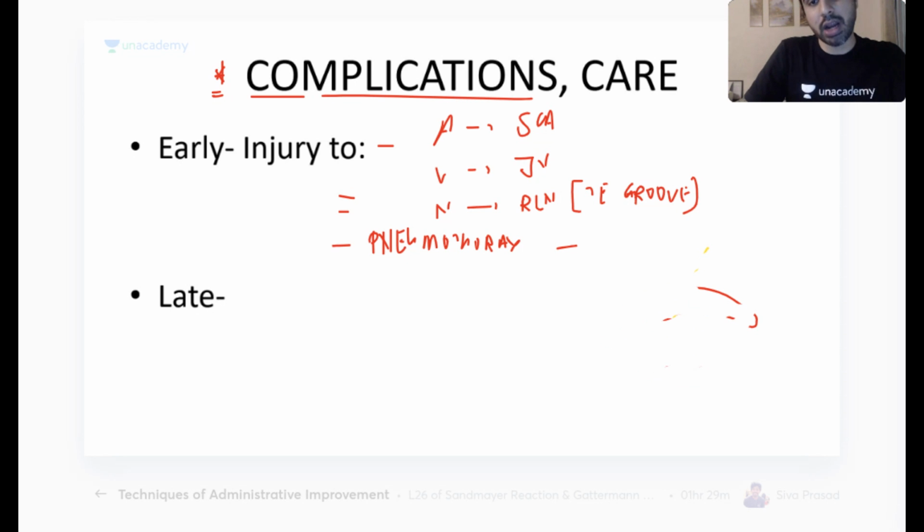So artery, vein, nerve, and other structures like the apex of the lungs, and the most dangerous complication will be injury to the esophagus. The most dangerous one. This is the one I don't want. Late complications, there are only two that you need to remember. Books give millions. The most dangerous one, which will kill the patient, is what?